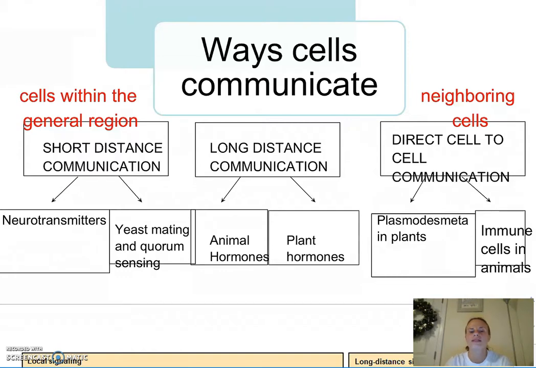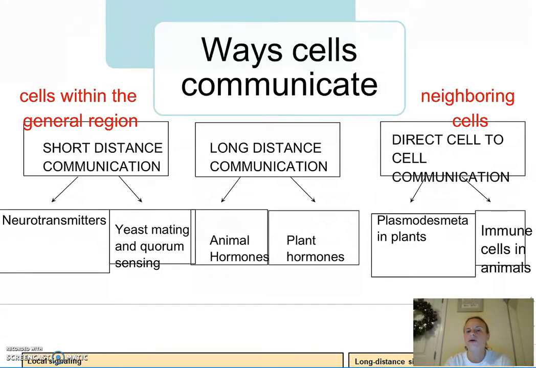Then we have direct cell-to-cell communication. Plasmodesmata in plants are an example. Those are those gaps between neighboring plant cells where the chemical messages can diffuse from one plant cell to a neighboring plant cell. Immune cells in animals exhibit direct cell-to-cell communication, that antigen-antibody relationship. Viruses and hosts exhibit a direct or a cell-to-cell communication.